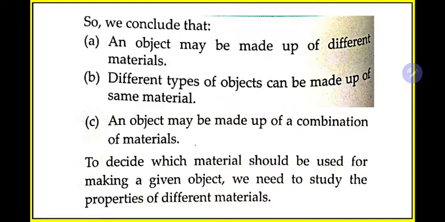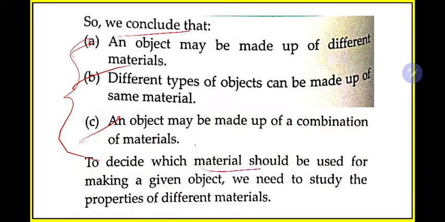so you have read so much. So what is the conclusion of all this? An object may be made of different materials. Just now we explained, different types of objects can be made up of the same material. Just these things we have explained. They are just giving this overall sum up.